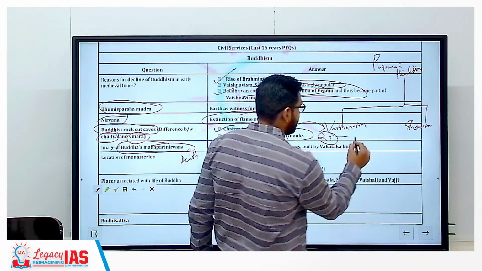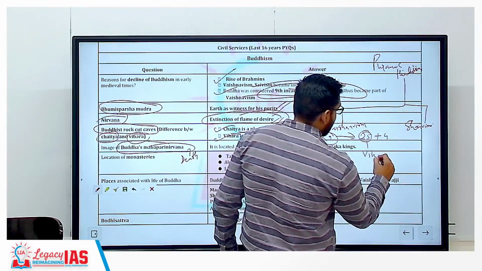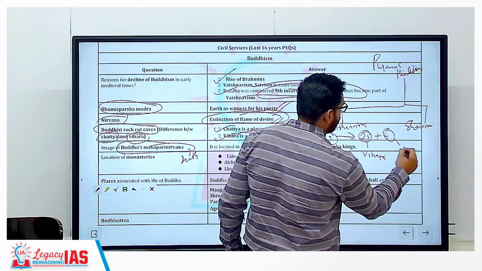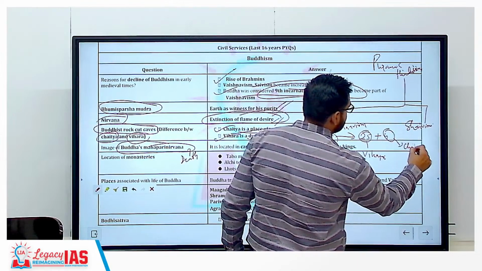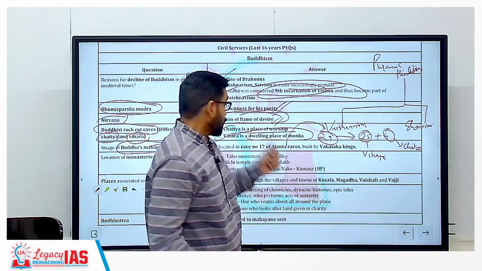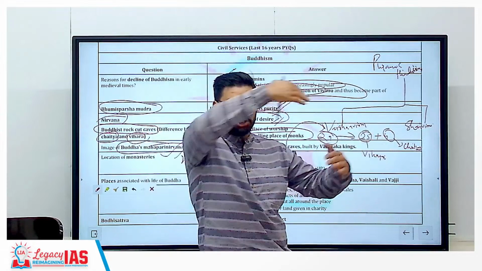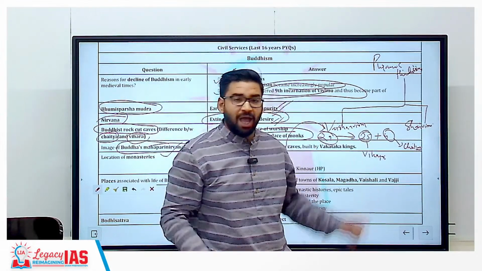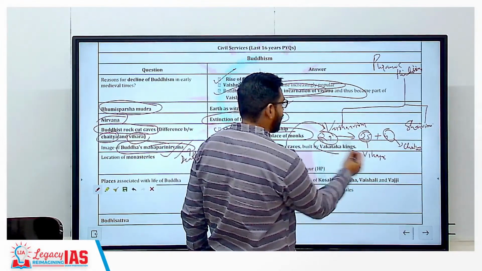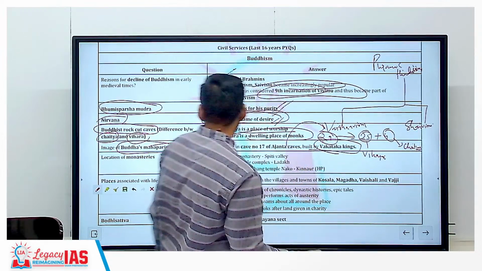Remember this: 25 plus 4. 25 viharas, residence houses for monks, 4 are prayer halls, that is chaityas. So in cave number 17 of the Ajanta caves, you will see the image of Buddha's Mahaparinirvana, that is the reclining Buddha. And that image was built by a Vakataka ruler of the Deccan. Clear?